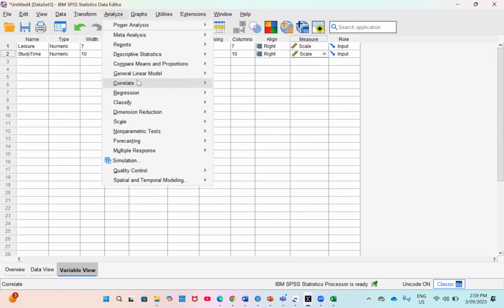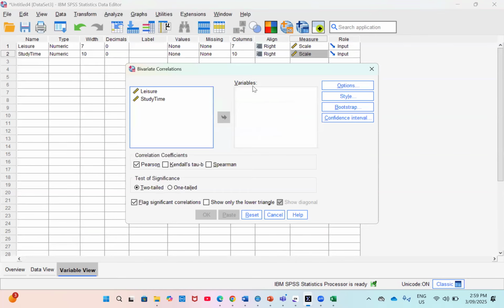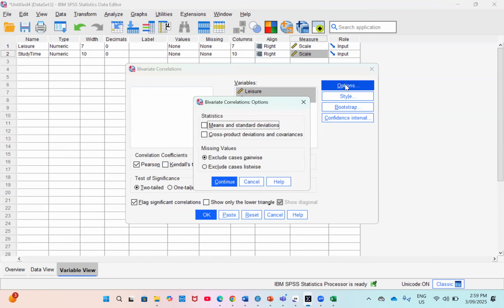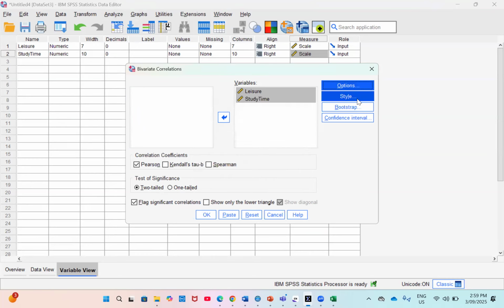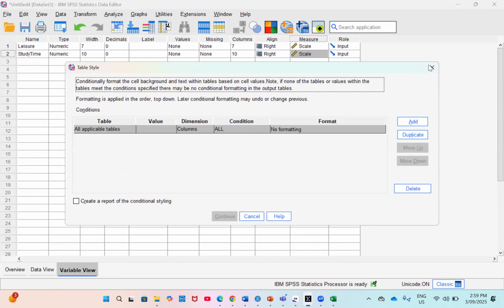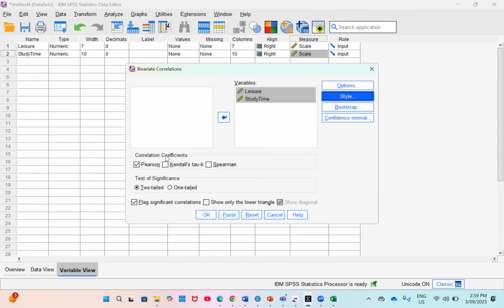I go to Analyze, come to Correlate, and you select Bivariate. The other types we will look at in future classes. So I'll select both leisure and steady time variables and move them here. With the options, it's up to you, but normally I suggest you keep the default. Then with respect to the correlation type, this is where you get to select the type of correlation that you want to run based on the characteristics of your data set.